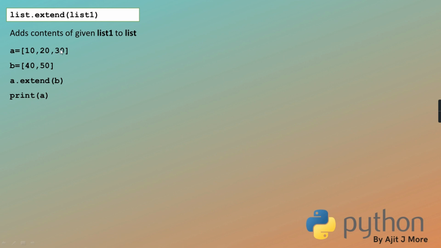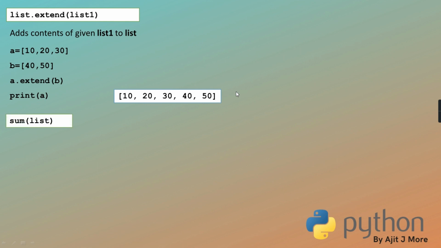Quickly taking an example, if this is the original list A and B is another list, I am writing A.extend(B), so it will add the 2 elements of B, 40 and 50, at the end of A. If you print A, you will see this. Hope it is clear.